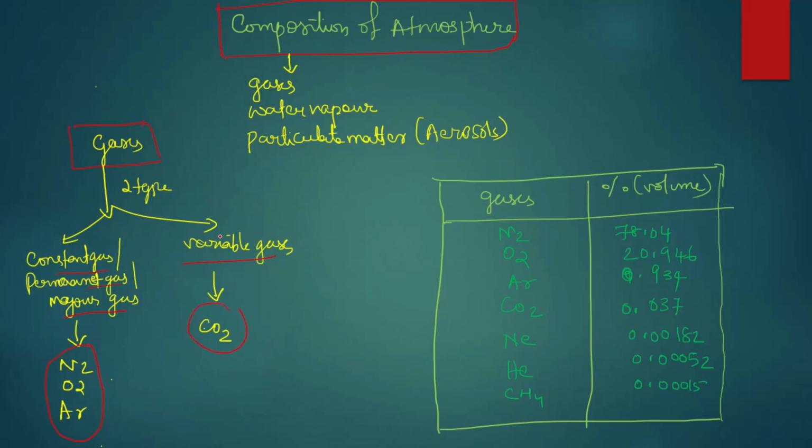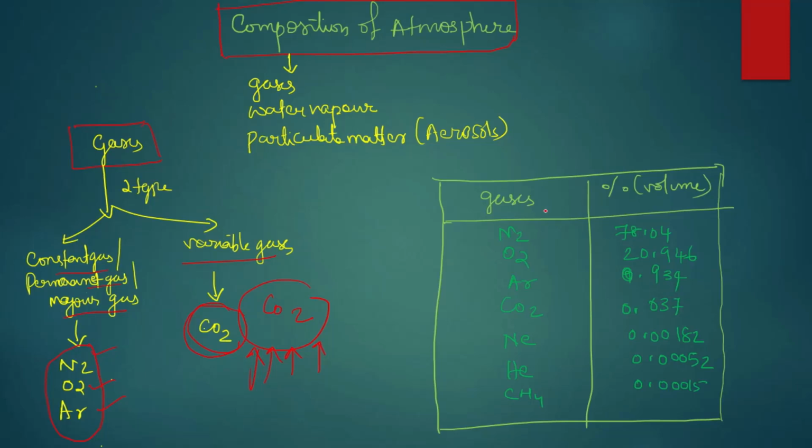Why do we classify these two types of gases? Because the composition of constant gases, like nitrogen, oxygen and argon, will never change. But carbon dioxide is a variable gas, its composition changes day by day. How does it change? Due to global warming and greenhouse effects, carbon dioxide, one of the important greenhouse gases, is always liberated into the atmosphere from various sources. As a result, its composition in the atmosphere changes day by day.